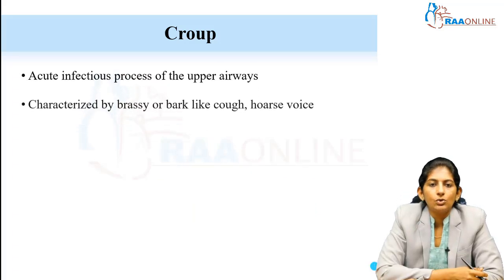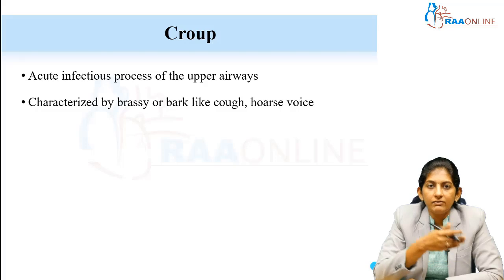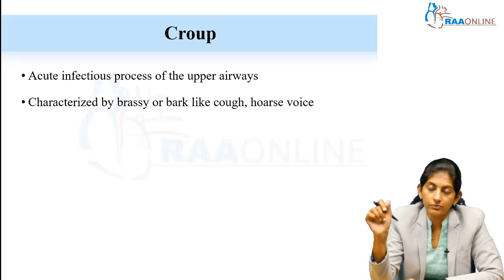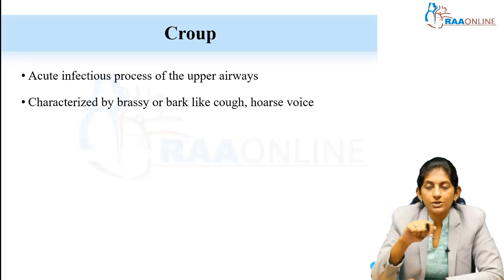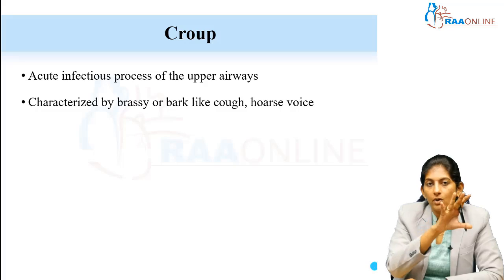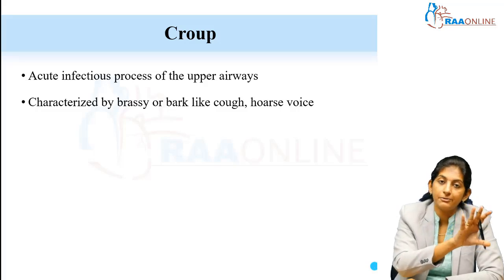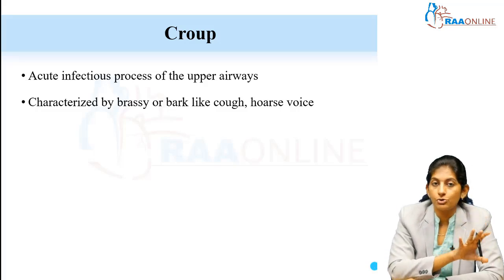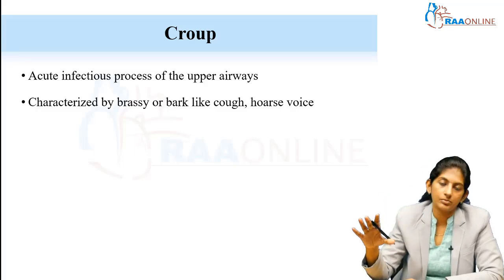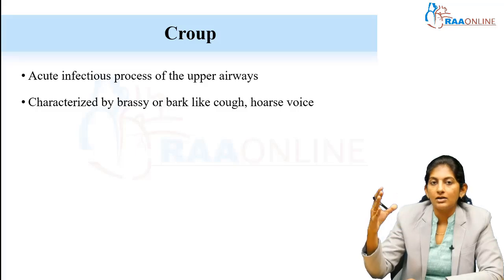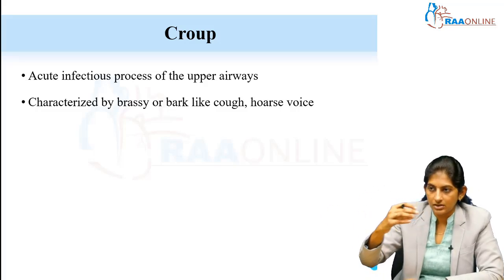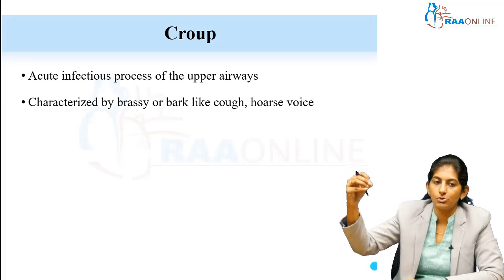Basically, we talked about bronchiolitis in another one of our presentations. In bronchiolitis I took you through the stages, isn't it? What happens first? There is a fever, a viral prodrome, and then comes the cough, and then comes the rest of the complications like apnea, cyanosis and respiratory distress. So the disease process slowly progresses, isn't it?